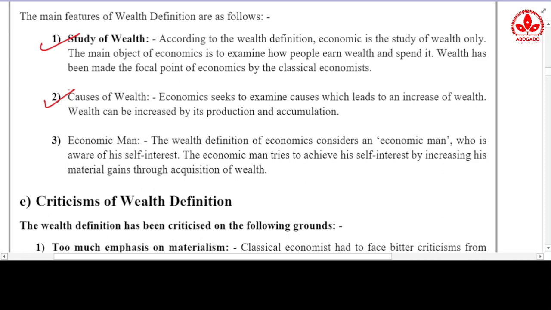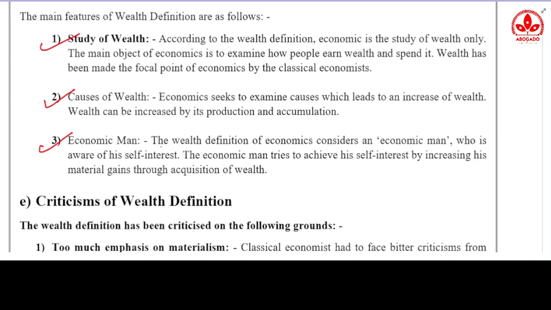Okay, and the most important feature is economic man. The wealth definition of economics considers an economic man who is aware of his self-interest. The economic man tries to achieve his self-interest by increasing his material gains through acquisition of wealth. Adam Smith and other economists who gave us the wealth definition insisted on an economic man, an individual like us.